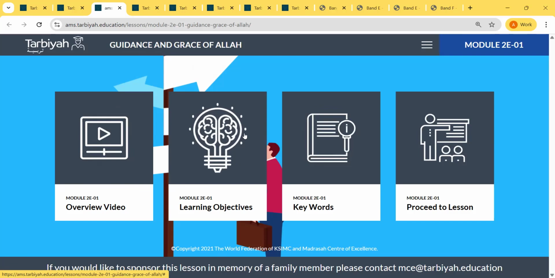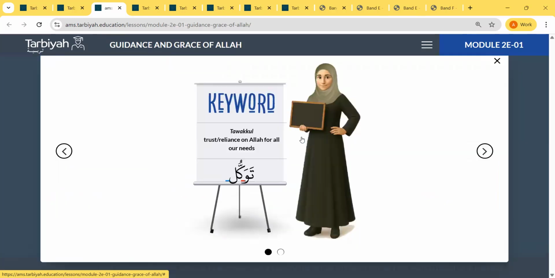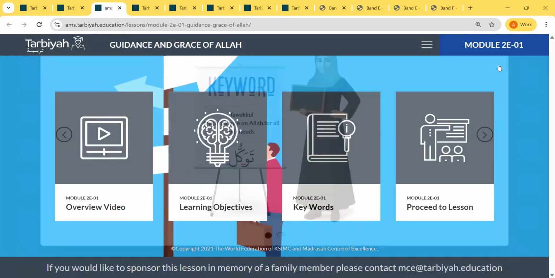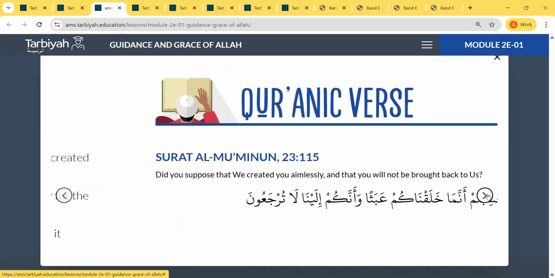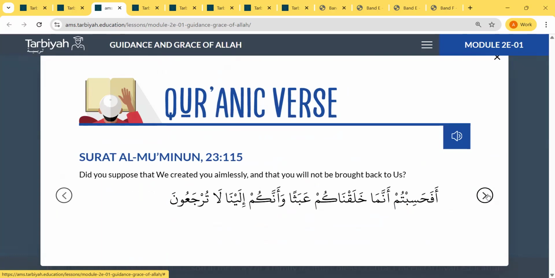You can discuss the keywords with the students in the beginning of the class, and you can also share the learning objectives. There is always a Quranic verse that is related to the module or the lesson that you're learning. You can always start with that.